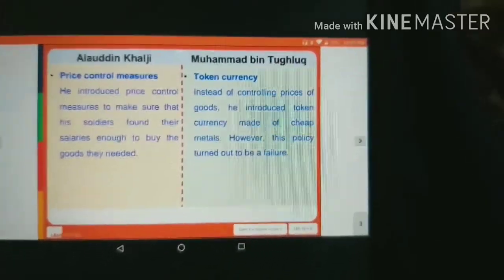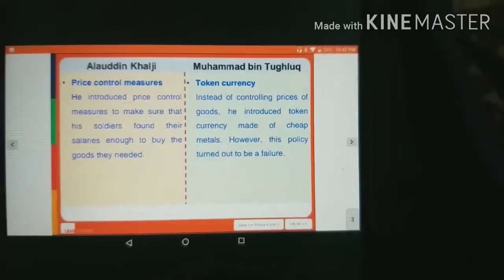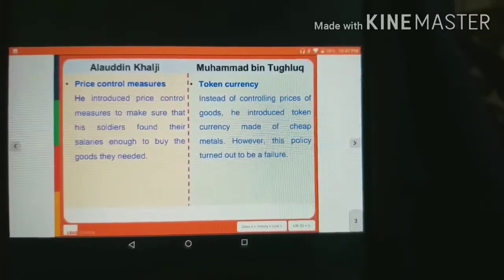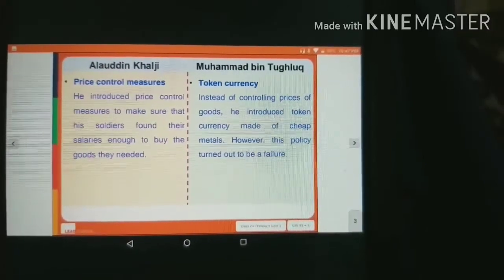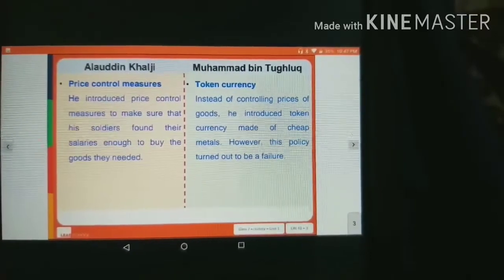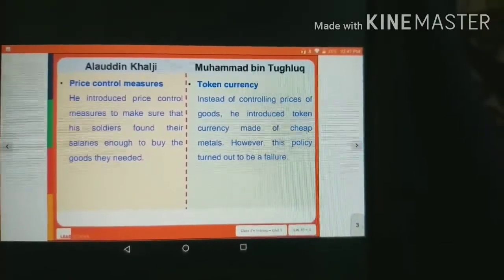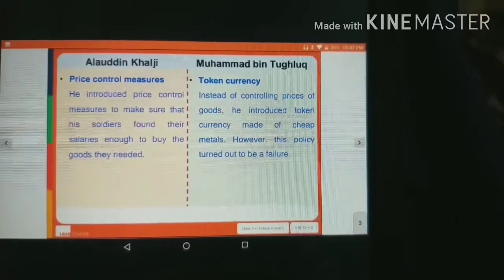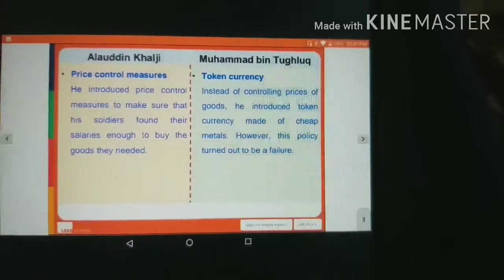Now here you can see Alauddin Khilji had price control measures. He introduced price control measures to make sure that his soldiers found their salaries enough to buy the goods they needed. Whereas Muhammad bin Tughlaq had the token currency. Instead of controlling prices of goods, he introduced token currency made of cheap metals. However, this policy turned out to be a failure.